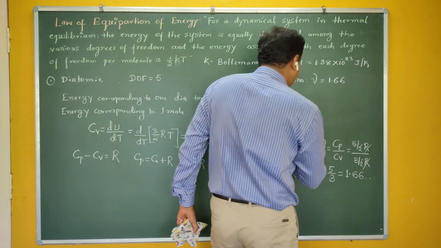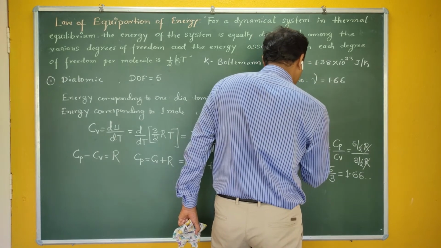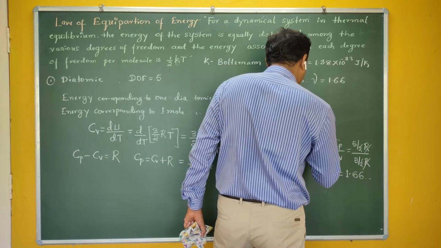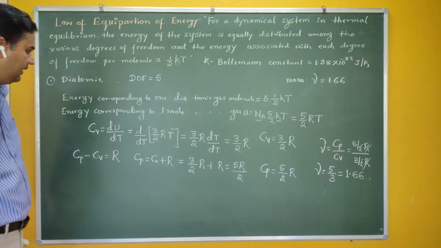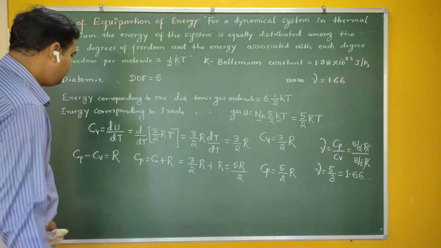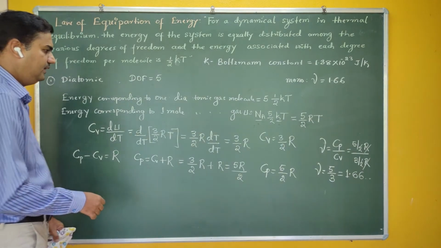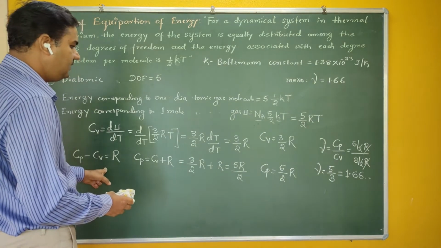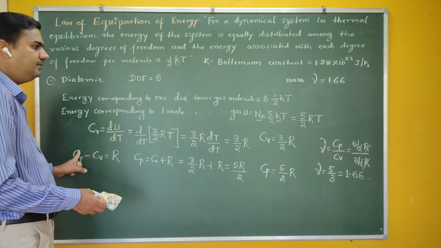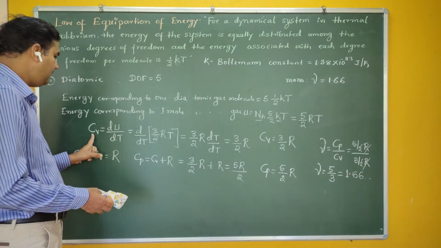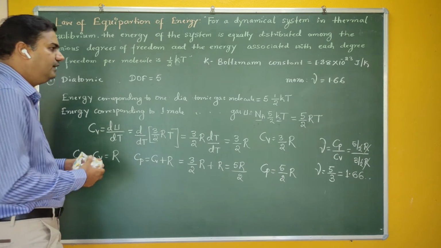Na into k becomes the gas constant R. Therefore, you can write 5 by 2 RT. Then, what are Cp and Cv? Cp minus Cv is equal to R. Next, we have to find Cv. Cv is nothing but dU by dT.